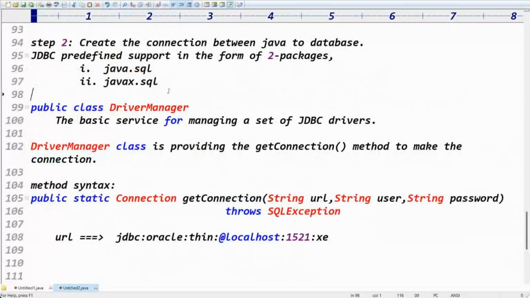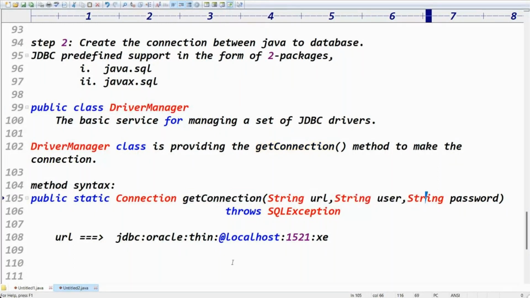So here are the two points. JDBC predefined support: how many packages are there? Two packages. What are the two packages? The java.sql package and the javax.sql package. And how do we create the connection? Using the get connection method. Get connection method belongs to the driver manager class. It expects three arguments.